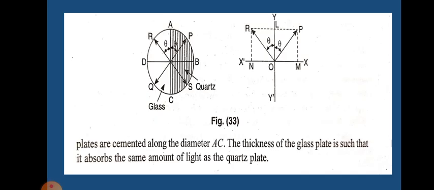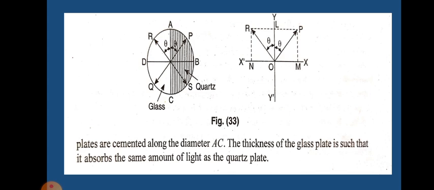So thus the quartz half appears brighter than the glass half. If however the principal plane of the analyzer is parallel to AC, that is the y-axis, then it is equally inclined to the two plane polarized lights, and hence the field of view will be equally bright.